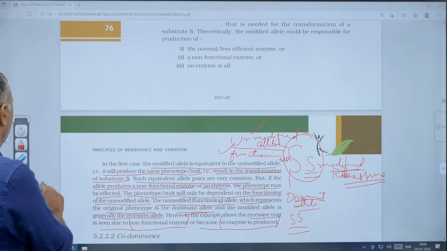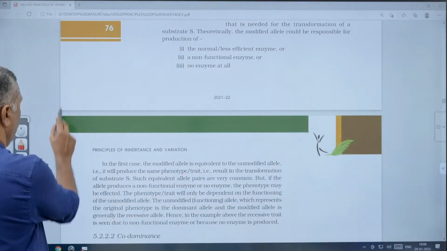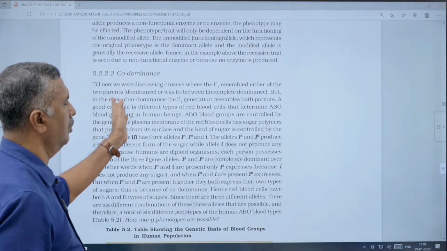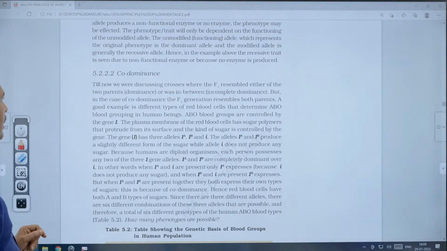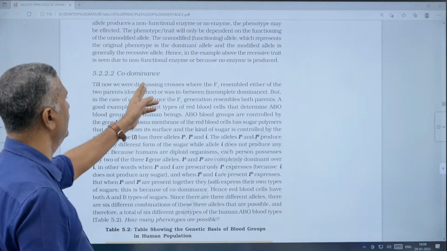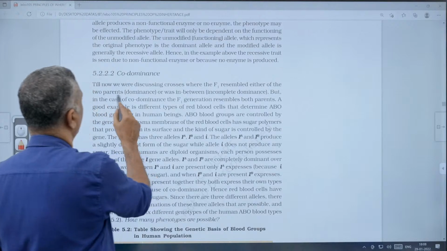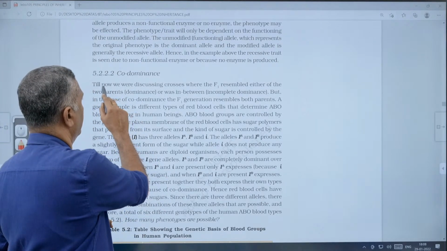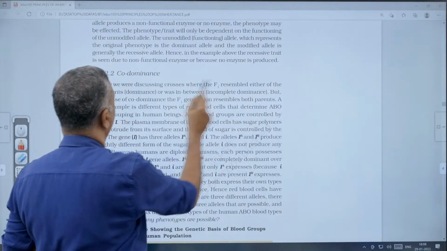The next one is codominance, another post-Mendelian inheritance. Till now we were discussing the crosses where the F1 resembled either of the two parents.